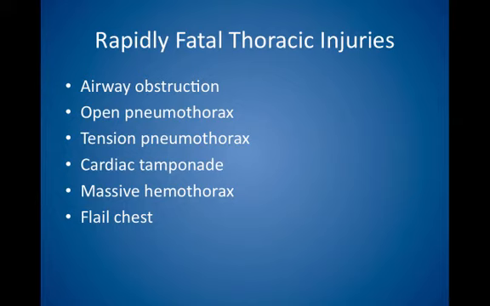4, cardiac tamponade. Perform pericardiocentesis. 5, massive hemothorax. Place a chest tube to drain. Perform a thoracotomy if bleeding does not stop. 6, flail chest. Consider intubation and positive pressure ventilation if oxygenation is adequate.